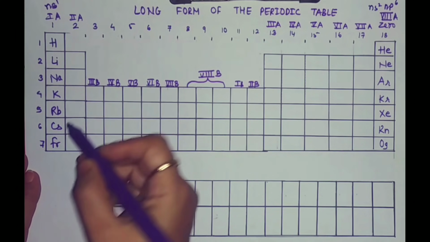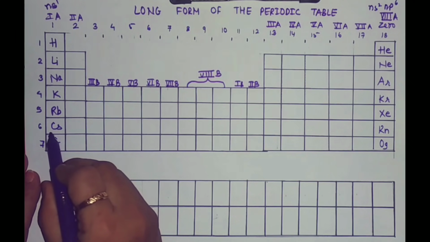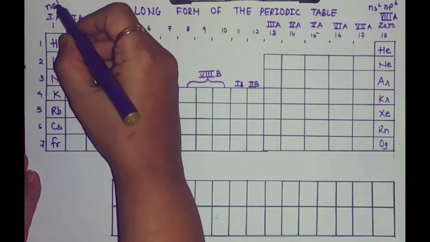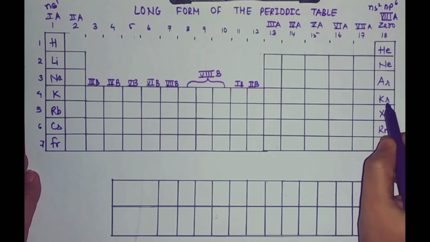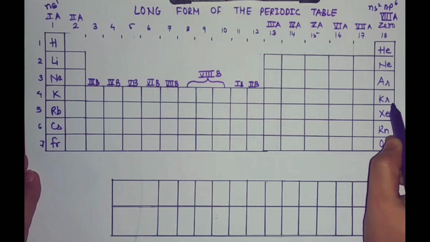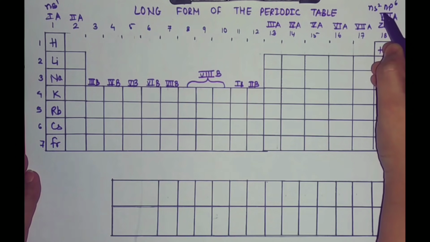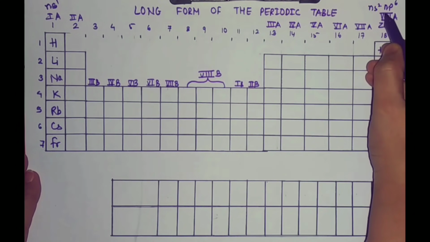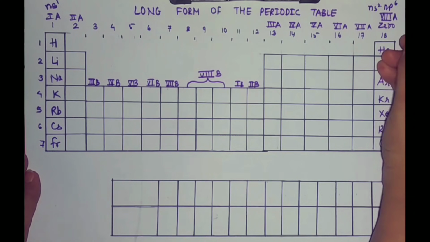If I am talking about cesium, its outermost shell configuration will be 6s1. If I am talking about krypton, the element which belongs to 4th period, its outermost shell configuration will be 4s2 4p6. Similarly, for radon, it will be 6s2 6p6 and so on.